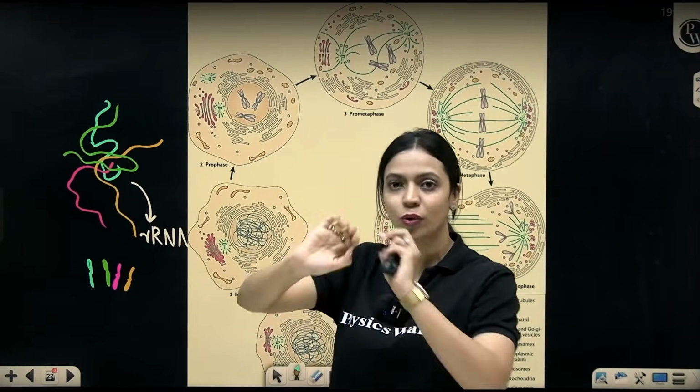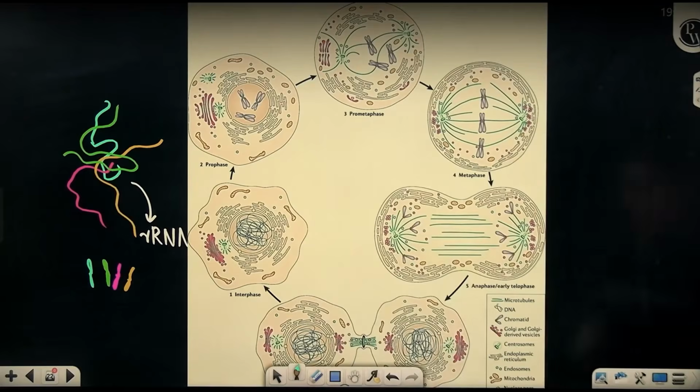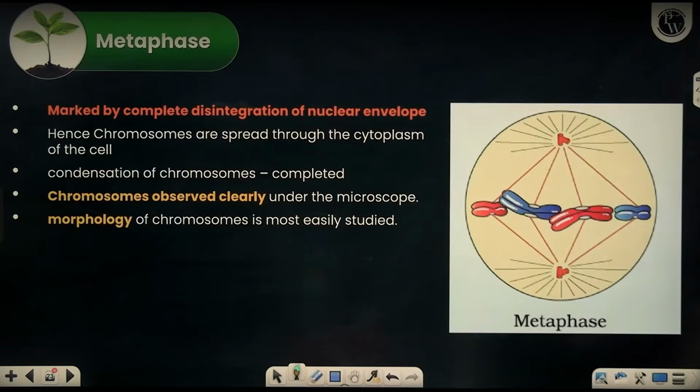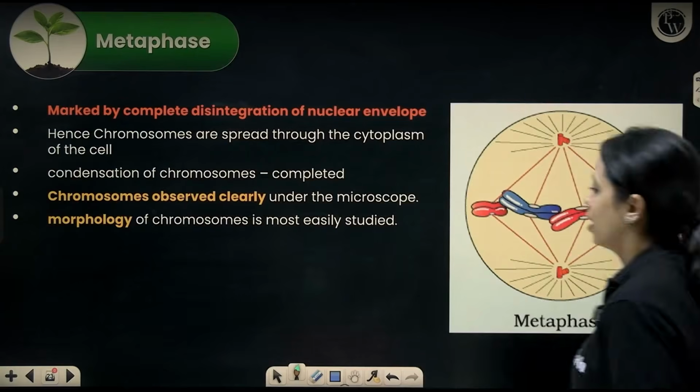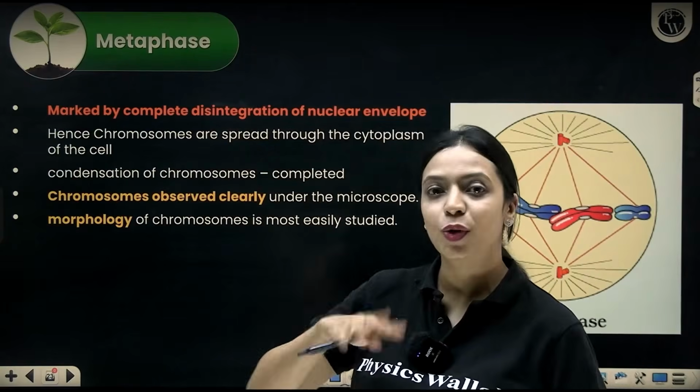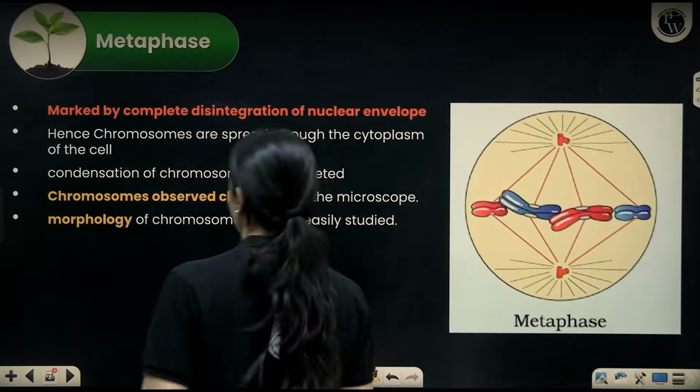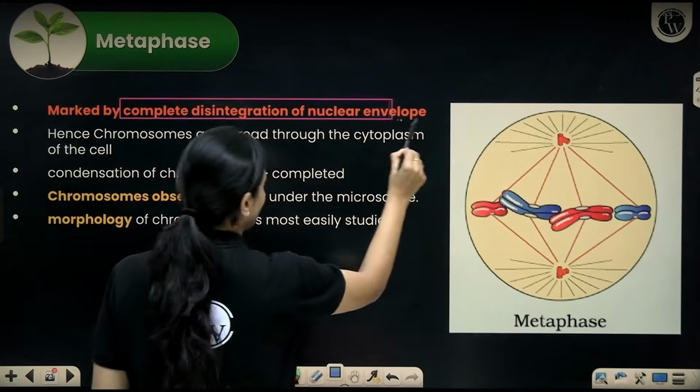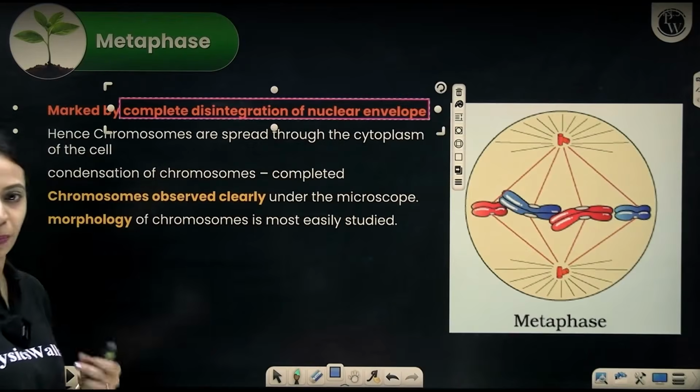They are no longer together over there. All right. So that's about what happens during prophase. How do we know it is metaphase? We know it is metaphase when the nucleus is completely disintegrated. So it is marked by the complete disintegration of the nuclear envelope.